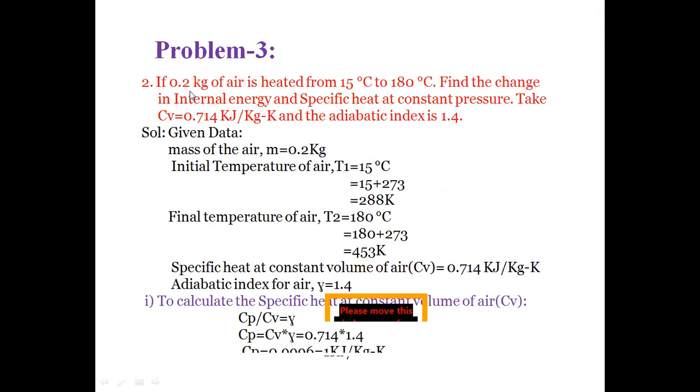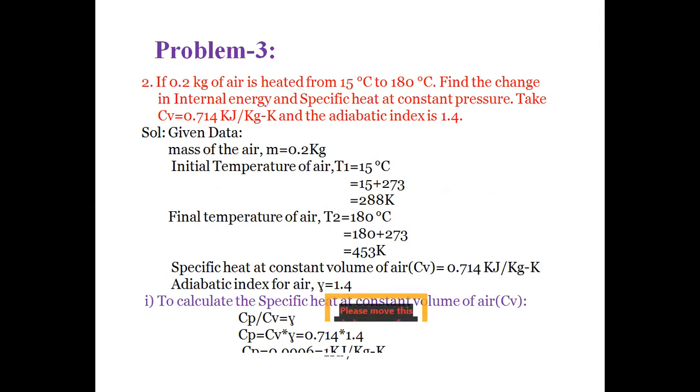Next one. If 0.2 kgs of air is heated from 15 degrees centigrade to 180 degrees centigrade, find the change in internal energy and specific heat at constant pressure. Take Cv is equal to 0.714 kilojoules per kg Kelvin and adiabatic index is 1.4.